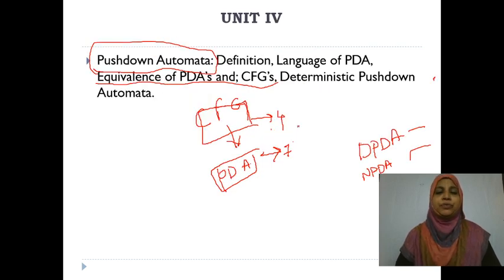Now the fourth unit is pushdown automata. This is a single topic, but in pushdown automata you are going to learn what is the definition of pushdown automata, what type of language is accepted by the pushdown automata, equivalence of pushdown automata and context free grammar, what is meant by deterministic pushdown automata and non-deterministic pushdown automata, how you are going to convert the non-deterministic pushdown automata to deterministic pushdown automata. All those things you are going to learn in unit 4.